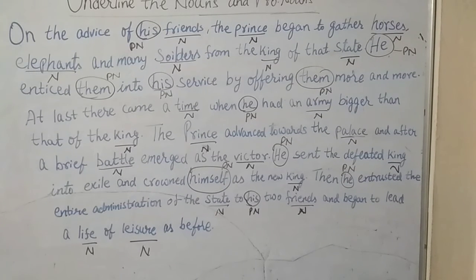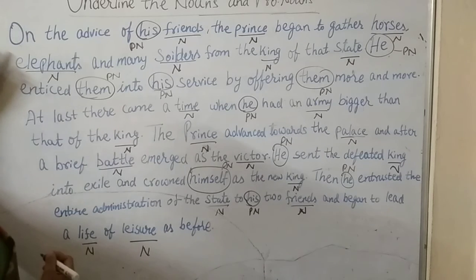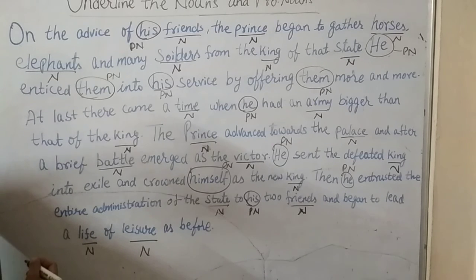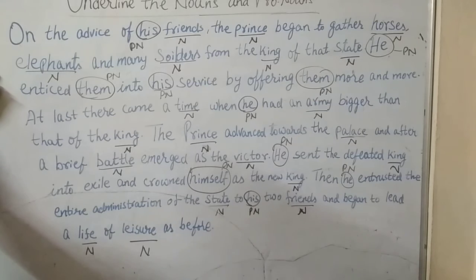Here children, a few more nouns are there that are being missed. So let's see what those are. Here, if you have a look, on the advice of his friends, the prince began to gather horses, elephants and many soldiers, and he enticed them into his service.